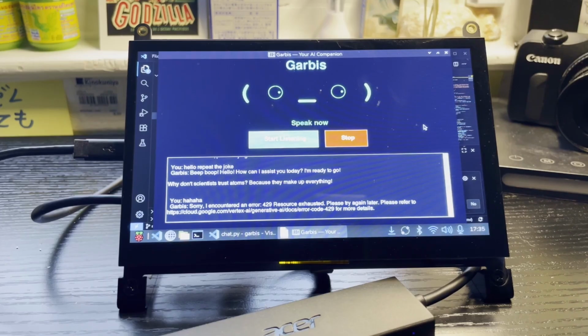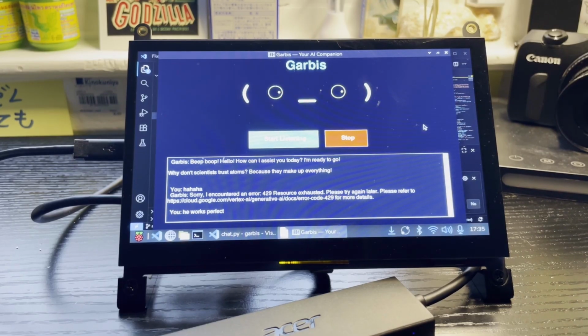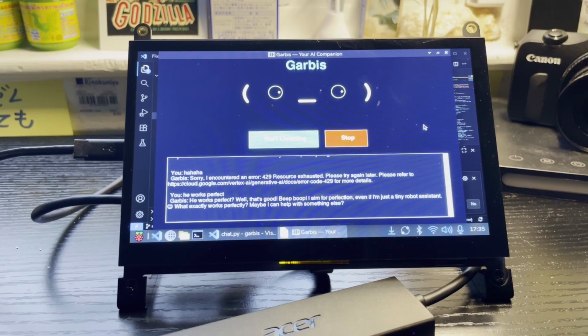Well, as you can see, he works perfectly. He's just like Jarvis. Oh boy, he works too well. He can hear everything. He works perfect. Well, that's good. Beep boop. I aim for perfection, even if I'm just a tiny robot assistant. What exactly works perfectly? Maybe I can help with something else.